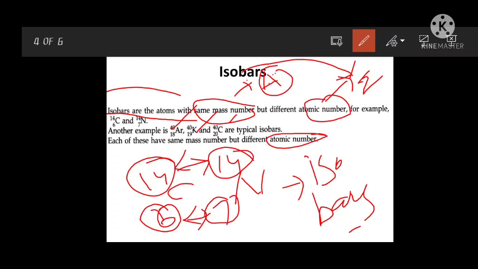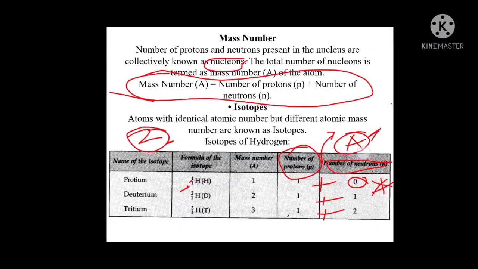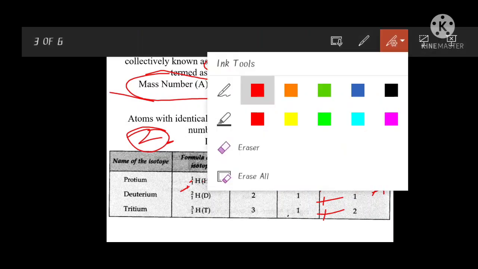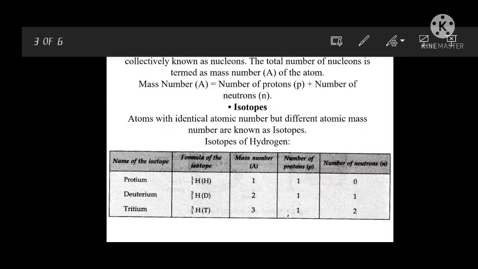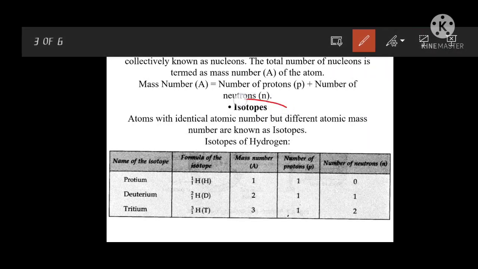Mainly, the chemical properties of all the elements depend only on the isotopes. Whenever you study chemical properties, they are decided by the isotopes only.